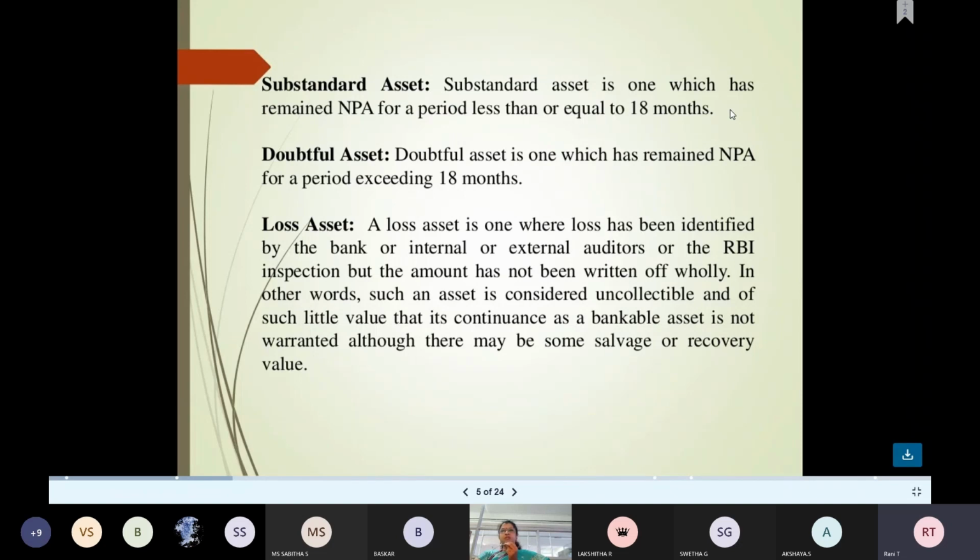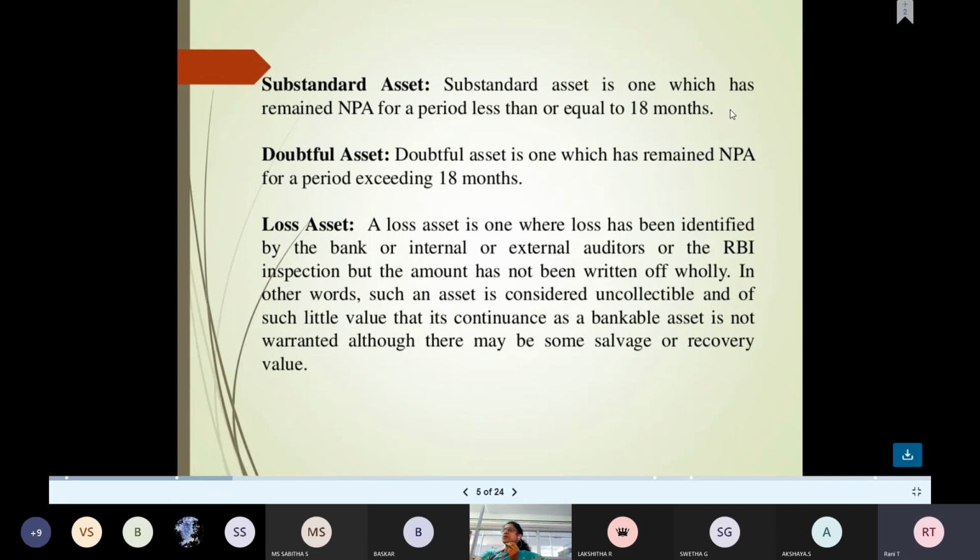What is the meaning of that? They have cheated the bank and secured the loan, because even if the bank sells the assets by auction, it cannot recover the money already sanctioned as loan. So that is turned into a loss asset. In other words, such an asset is considered uncollectible.